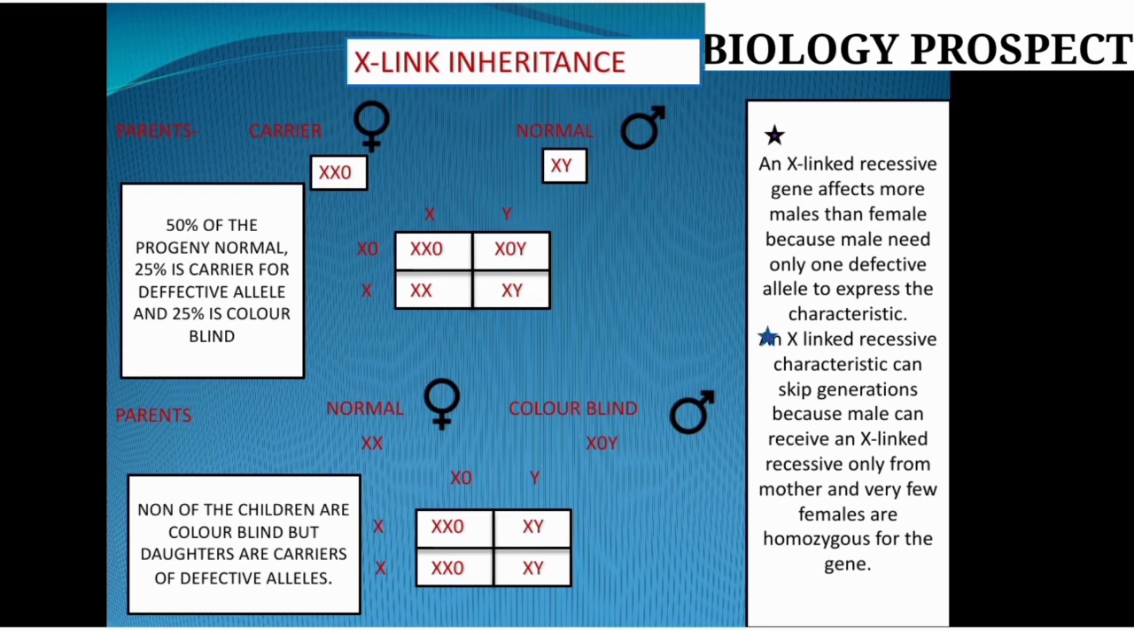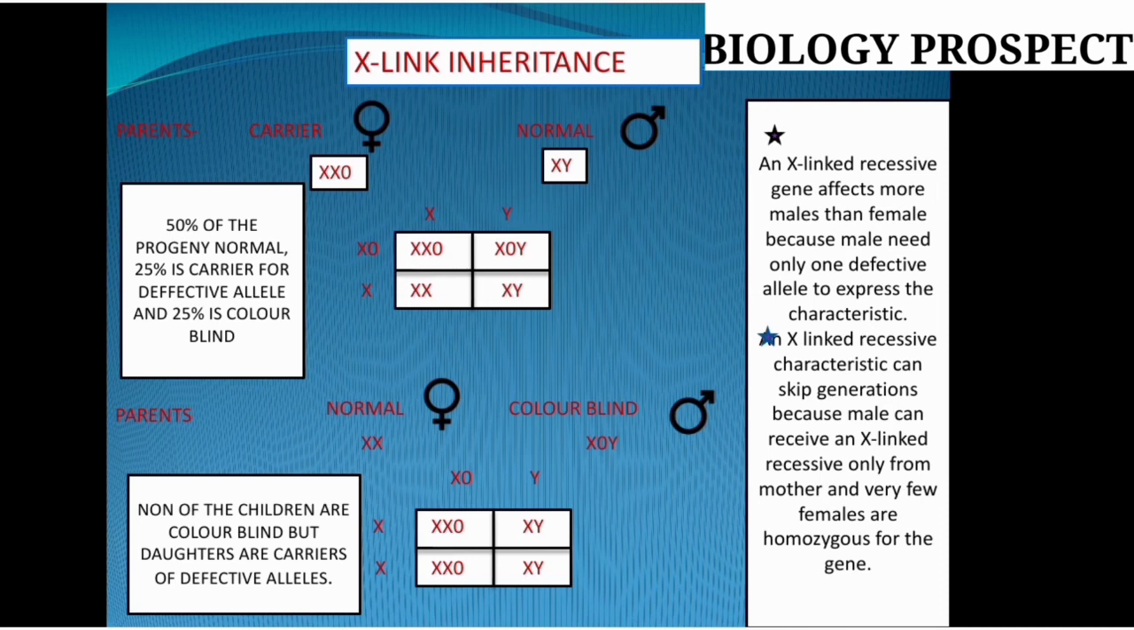So friends, in this particular point on X-linked inheritance, we are getting knowledge of how the X chromosome carries the defective alleles from one parent to the next generation, the progeny or offspring. This gives us the idea. First of all, X-linked recessive genes always affect the male. Secondly, X-linked recessive characters can skip generations, because the male can receive the X-linked recessive only from the mother, and very few females are affected.